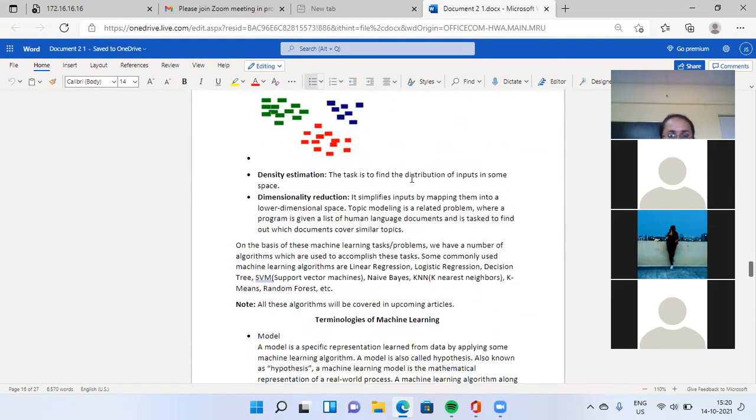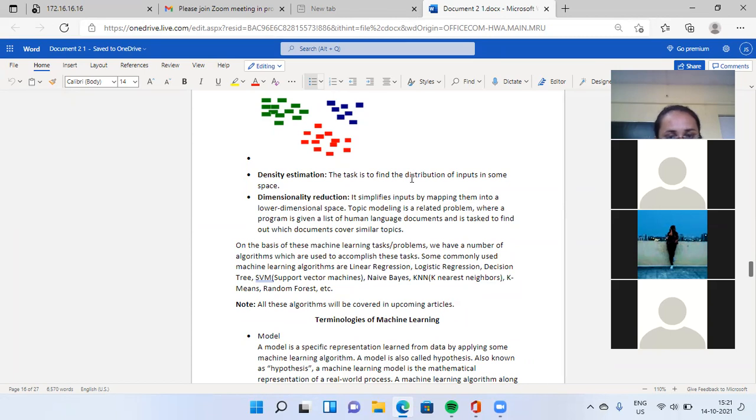Next, density estimation. The task is to find the distribution of input in some space. Yes, dimensionality reduction. You know, I explained this. In application of machine learning models, it simplifies input by mapping them into a lower dimensional space. Topic modeling is a related problem where a program is given a list of human language documents and is tasked to find which documents cover similar topics.